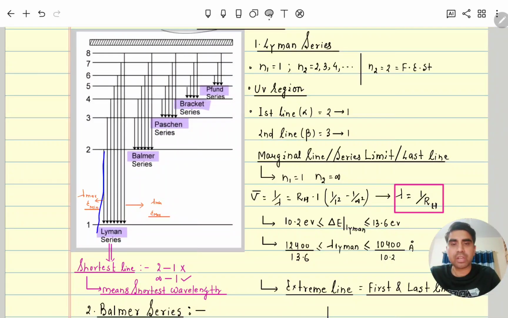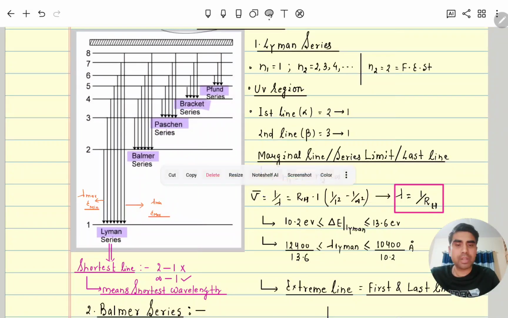The first line is called the alpha line when it is coming from 2 to 1. The second line or beta line is when it is moving from 3 to 1. The last line or marginal line or series limit is when it is coming from infinity to ground state. So for that, n1 will be 1, n2 will be infinity.